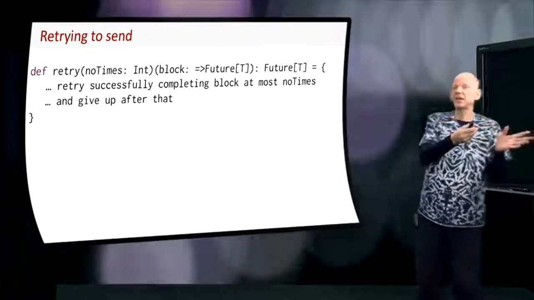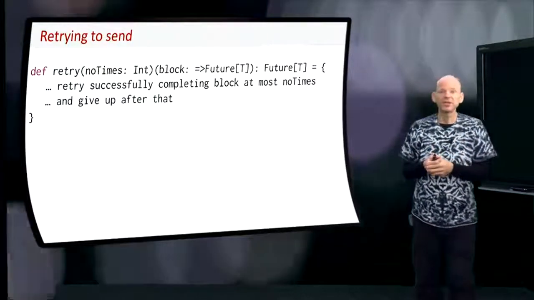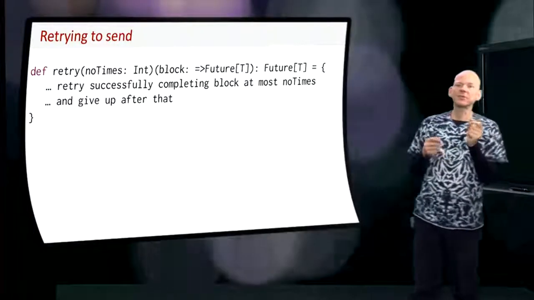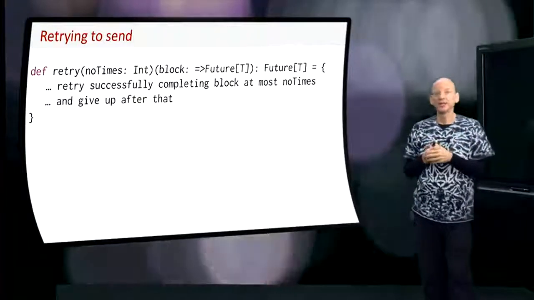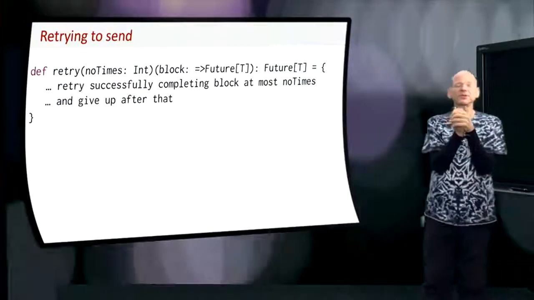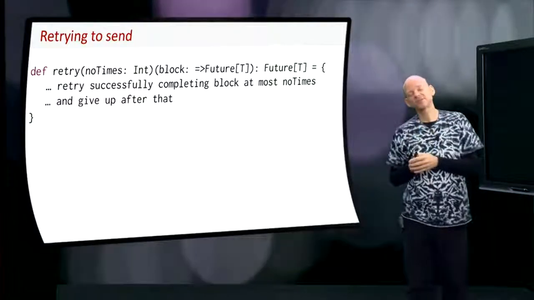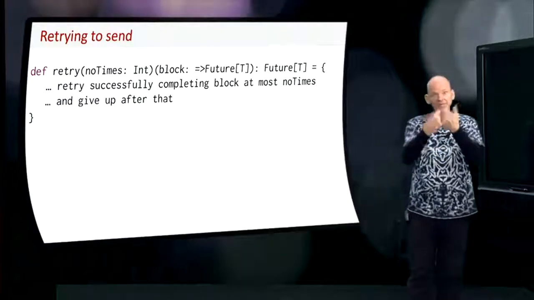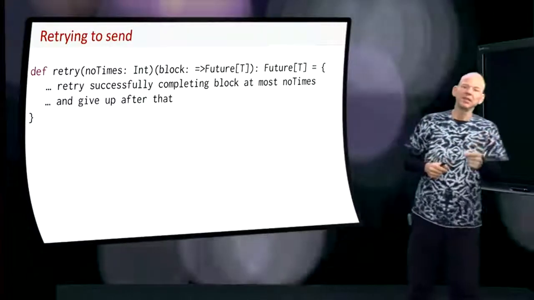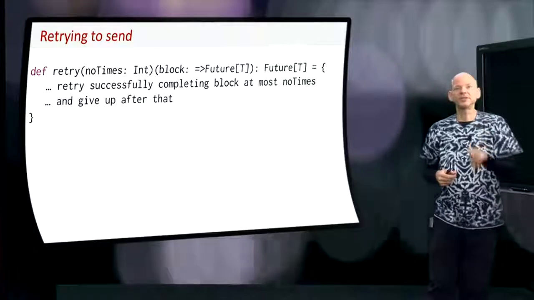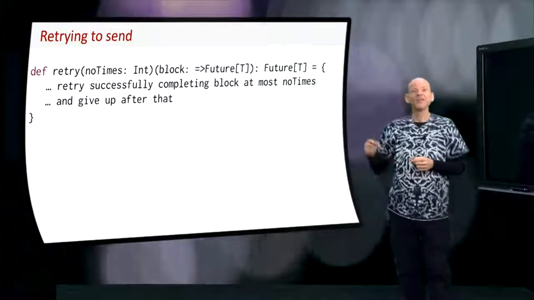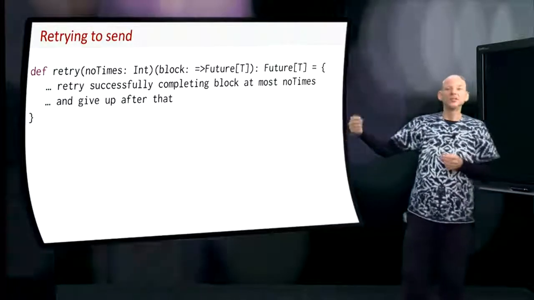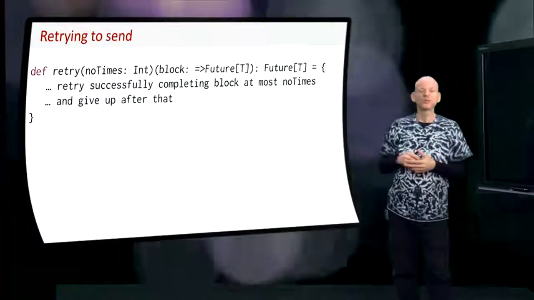And we messed around with that. We even defined a new combinator. And what I want to do now is define yet another combinator to deal with failure. The combinator that I want to introduce is called retry. It's here on the slide. And retry takes two parameters in a curried way. The first is the number of times that you want to retry a computation. And the second one is the future, the computation that you want to perform.